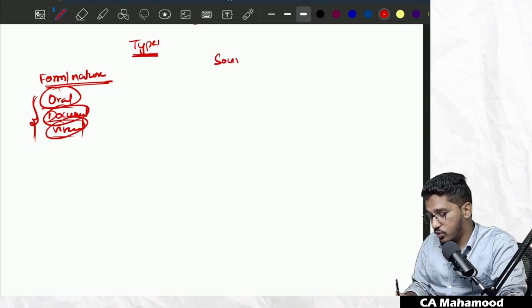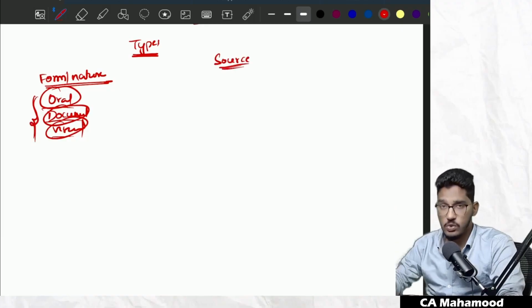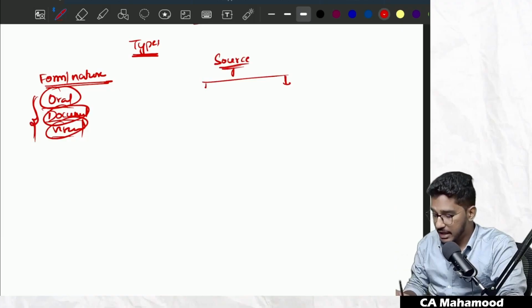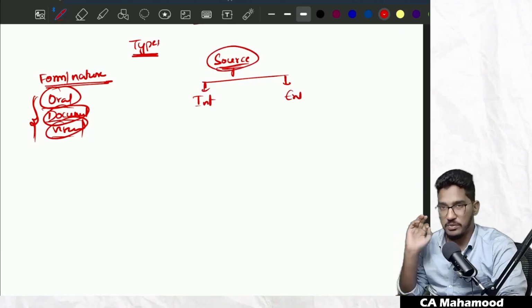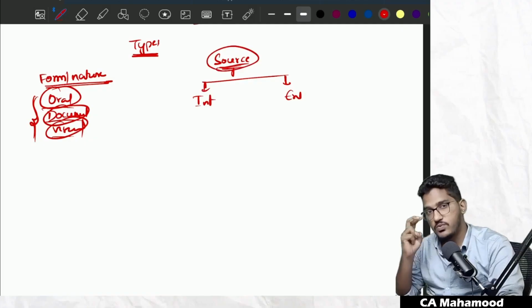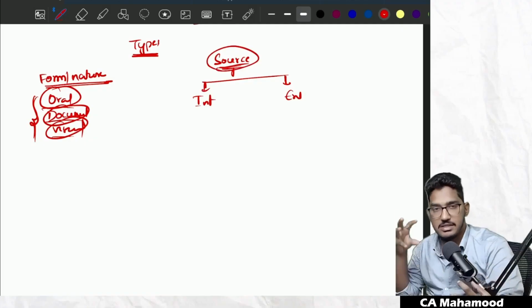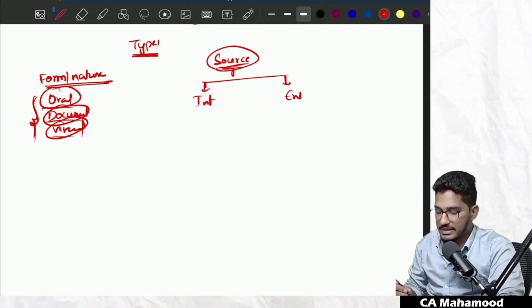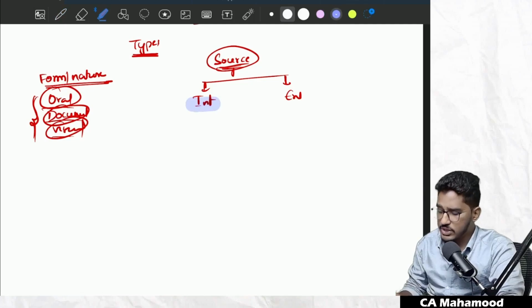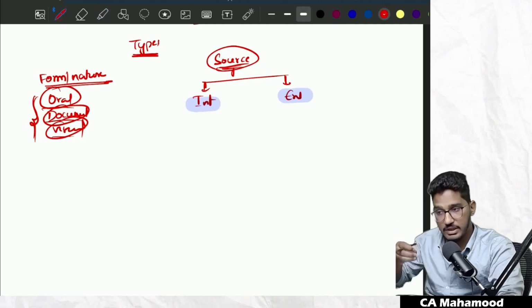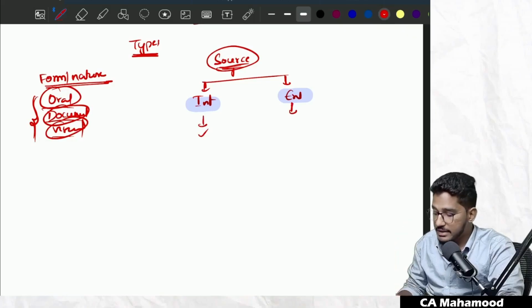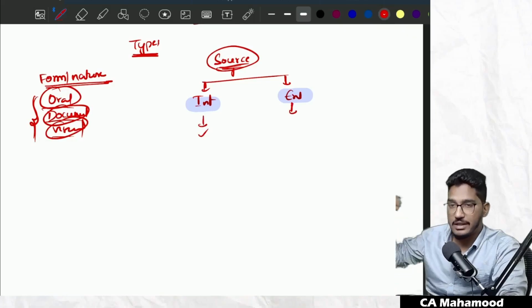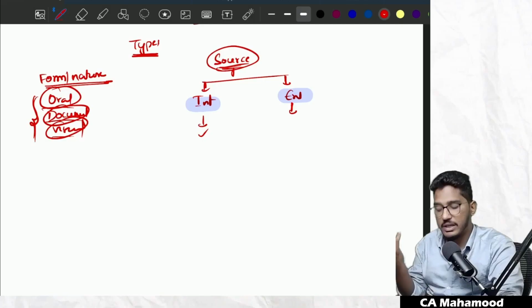Next, on the basis of source, evidence can be divided into 2 categories. Number 1 is internal evidence and the other is external evidence. Very, very important. From this, you might get a question. Sir, what is internal evidence? The evidence which is originated or generated within the client's organization, we call internal evidence. Whereas the evidence which is generated outside of the client's organization, we call external evidence.